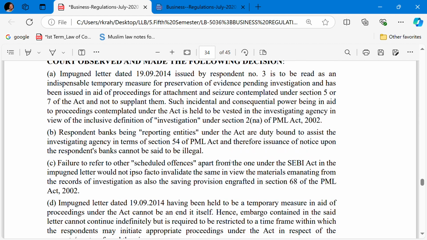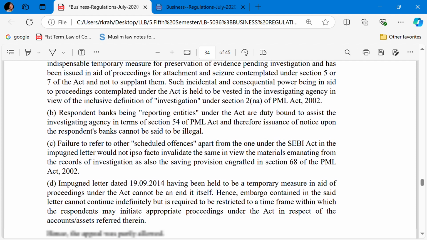Failure to refer to other scheduled offences apart from the one under the SEBI Act in the impugned letter would not ipso facto invalidate the same, in view of the materials emanating from the records of the investigation as also the saving provision engrafted in Section 68 of the PMLA Act.